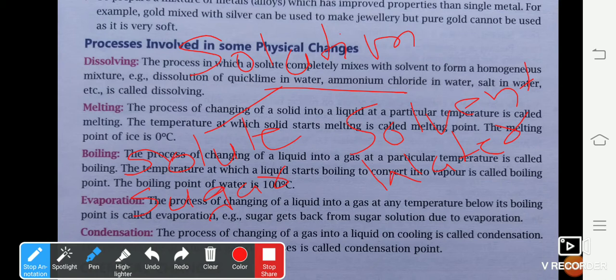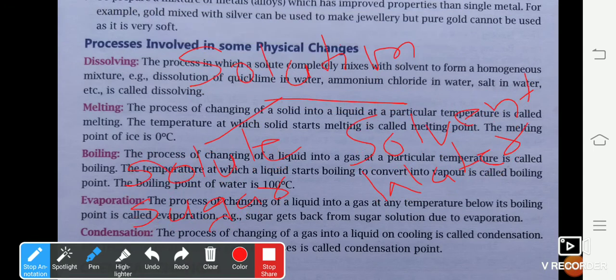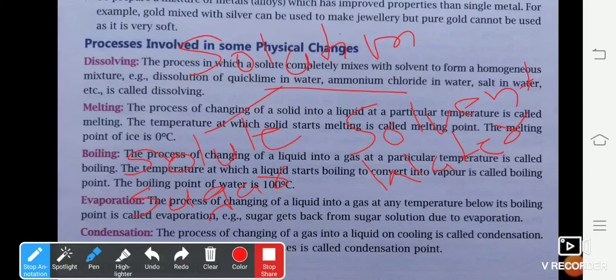So please remember students, always in a solution you will have two components. One will be solute. It is not necessary that solute is always a solid. Solute may be a gas also. I'll give one example. And it is also not necessary that solvent is always water. Let's take an example where your solute is a gas and your solvent is a liquid.